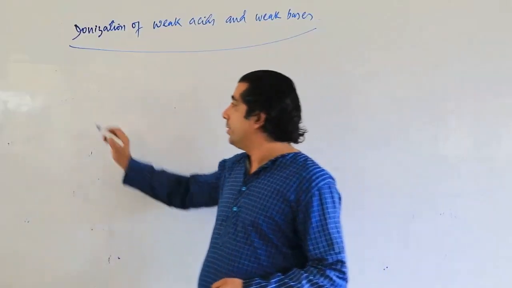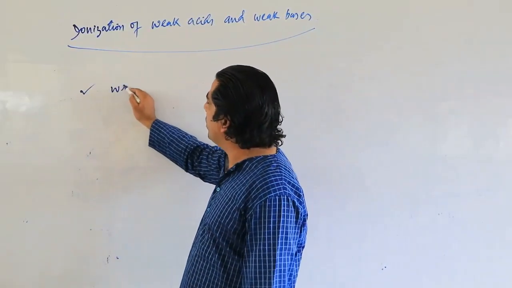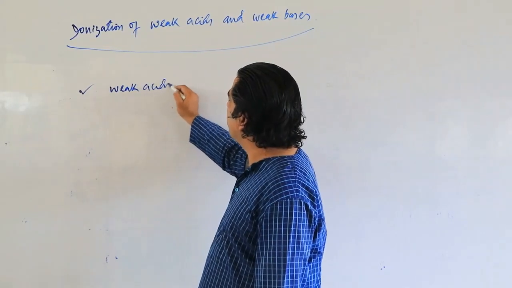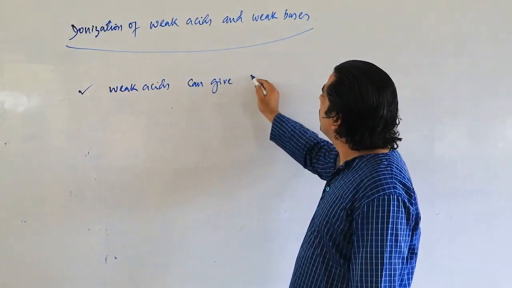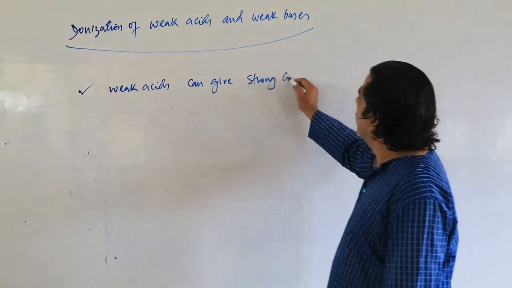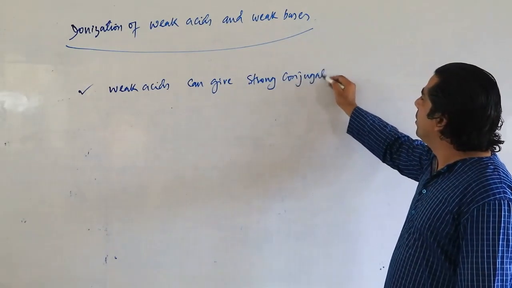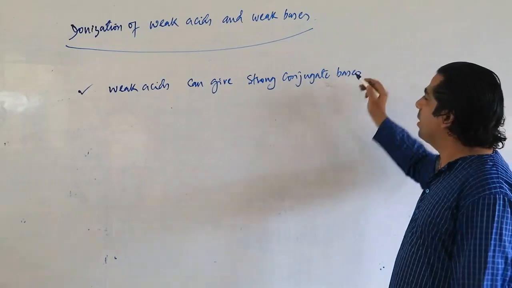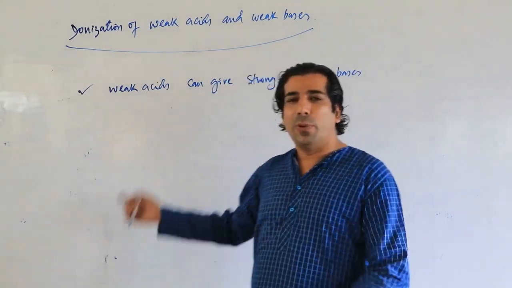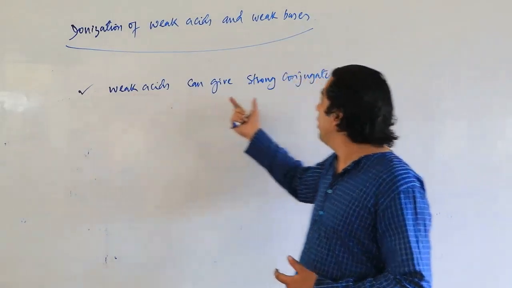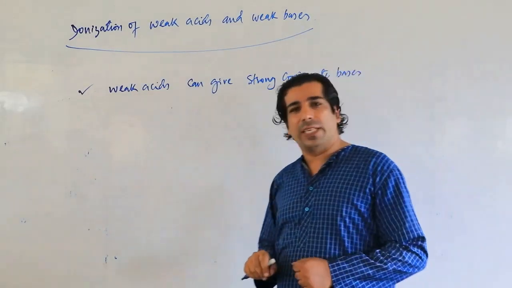Dear friends, the weak acids, please remember this thing. Weak acids can give strong conjugate bases. In previous time I told you that strong acids can give weak conjugate bases. So opposite is here, weak acids can give strong conjugate bases. So let's have a look.